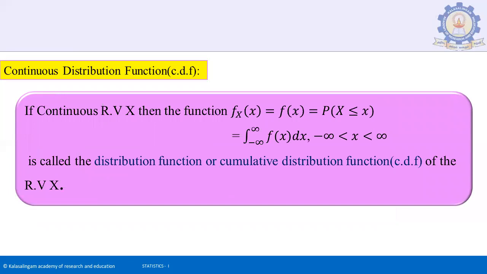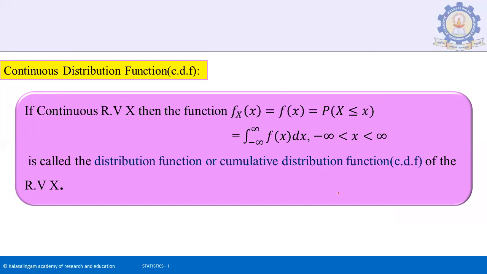Continuous distribution function. If x is a continuous random variable, F of x equals P of X less than or equal to x, equals the integration from minus infinity to x of f of t dt.